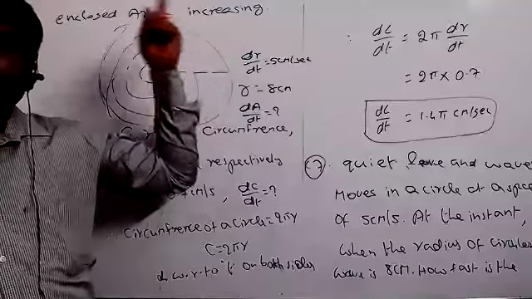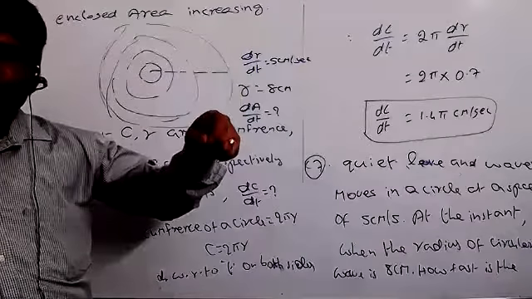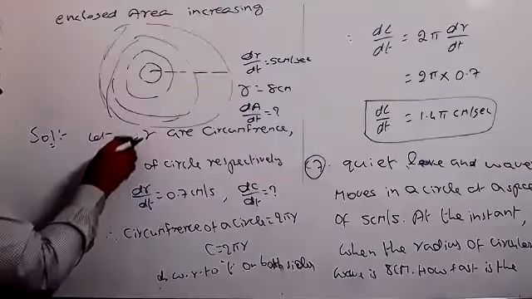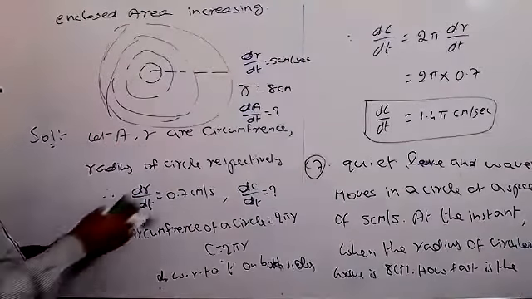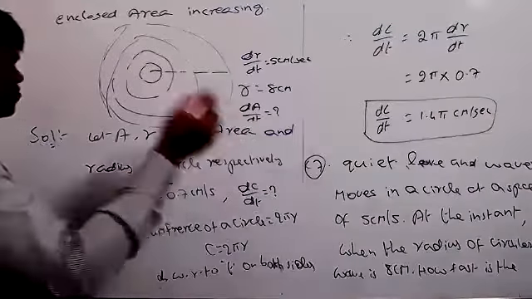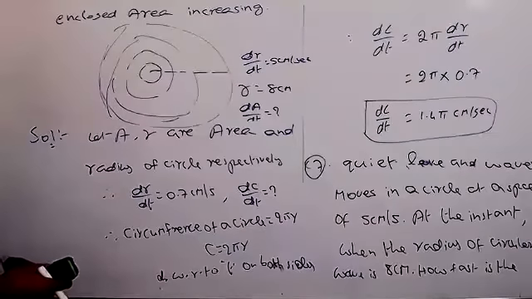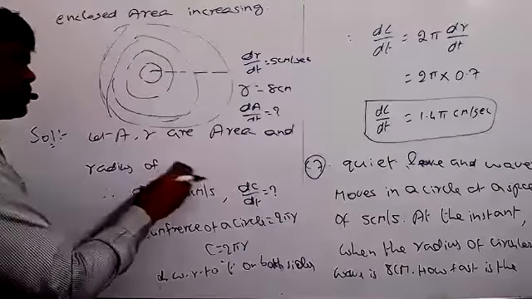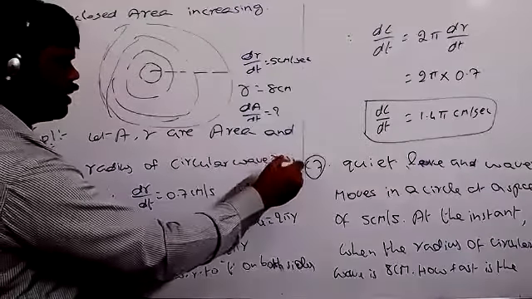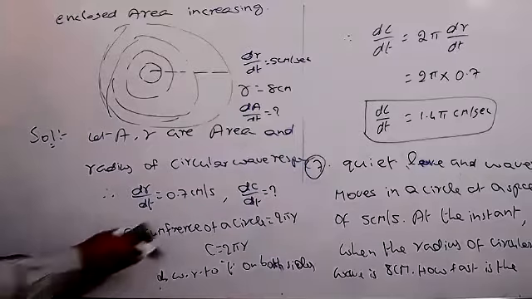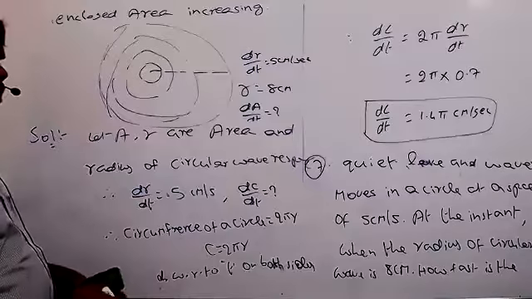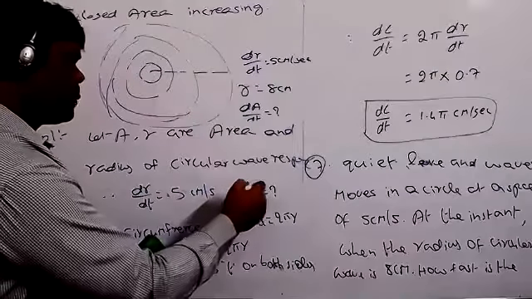That means when you are finding dA by dt, in place of radius you can substitute 8 centimeters. We get the answer. The same we can write now, but here you can take let A, r be the area and radius of a circle, respectively. The circular wave. The dr by dt equal to, they have given very clearly, 5 centimeter per second. Here we have to find dA by dt equal to how much?